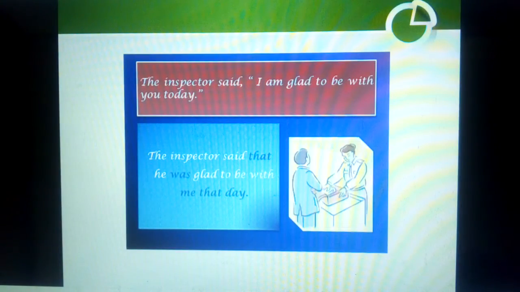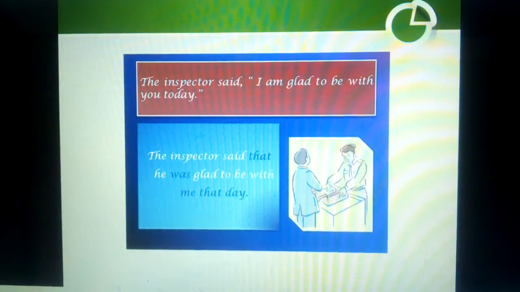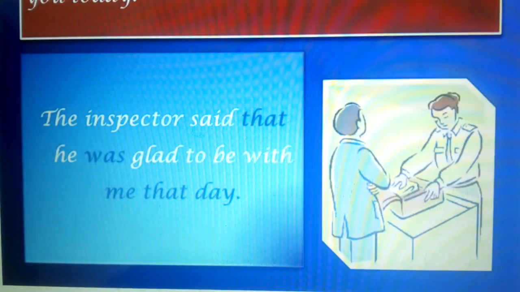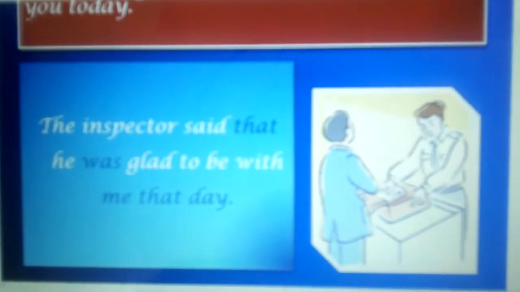Now the next example. The inspector said, I am glad to be with you today. So it will be changed in this way. We have to put that. We have to remove commas, inverted commas, as well as this comma. The inspector said that. We have to put that. He was. Am will be changed into was. He was glad to be with me that day.